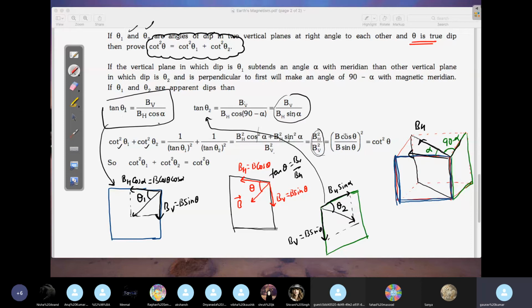So we are getting BH by BB the whole square. No, BH by BB the whole square. See? BH by BB the whole square. Right? It is nothing but cot theta square. And hence we got this result. This beautiful result. If you want, you can take the screenshot there.